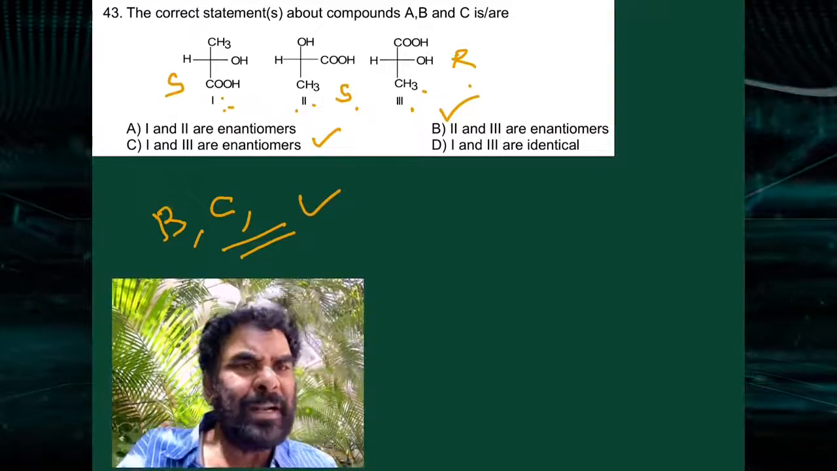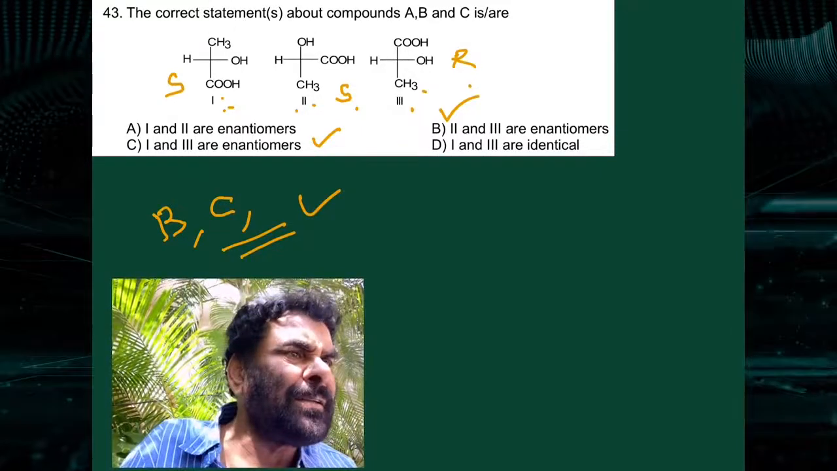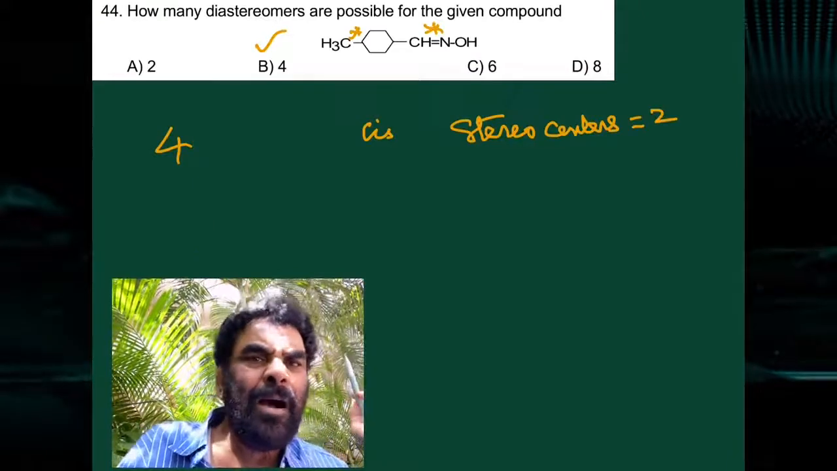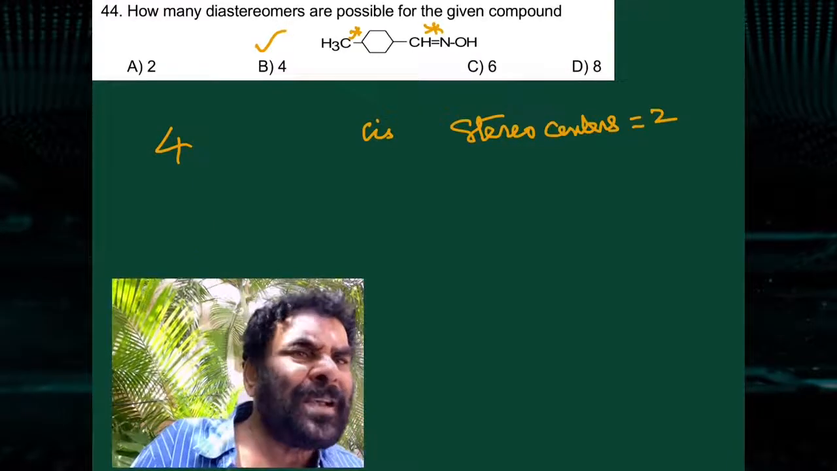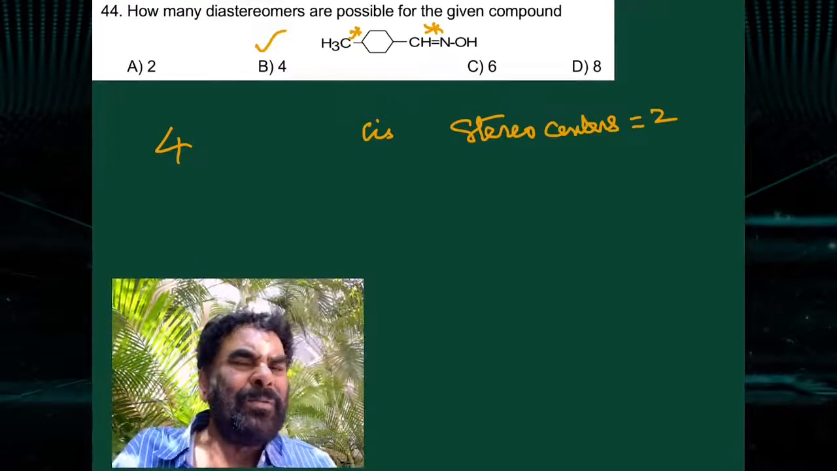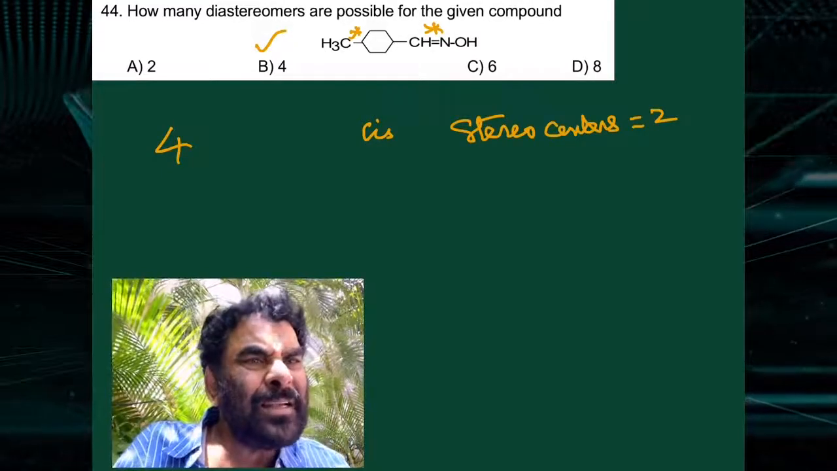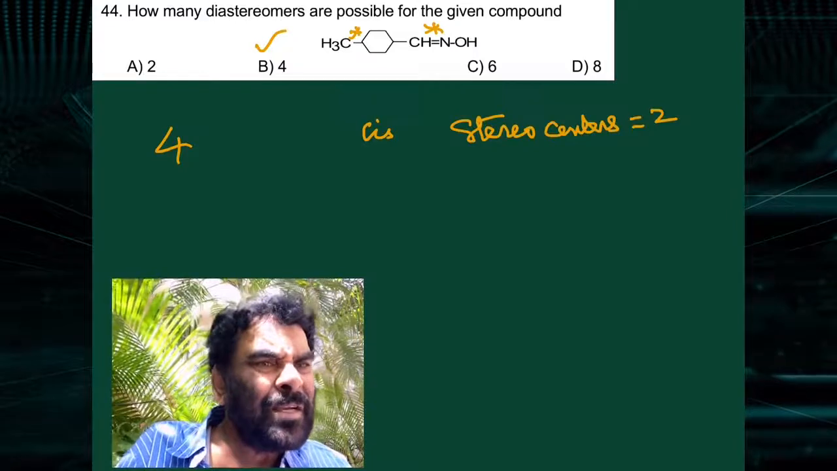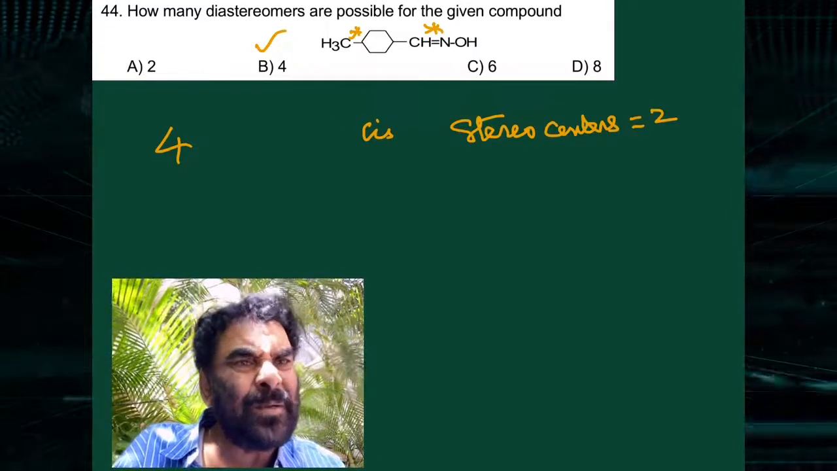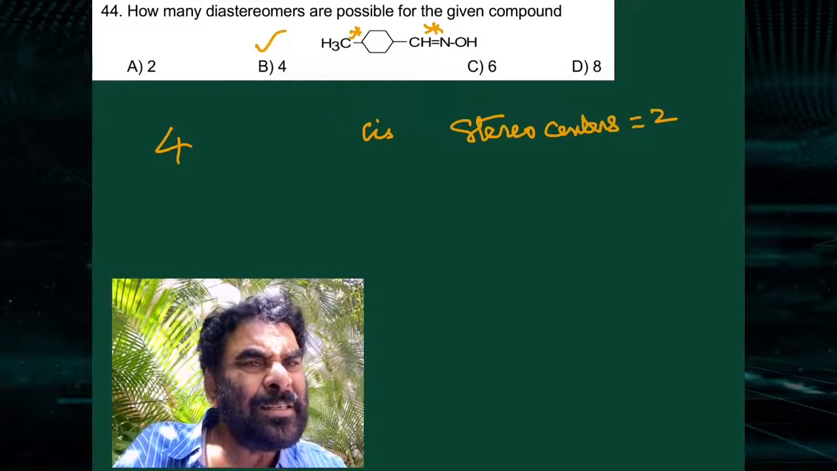I have determined the configuration; you check it. How many diastereomers are possible for the given compound? You see, there is one chiral center, a carbon-nitrogen double bond across which cis-trans isomerism is possible, and here also cis-trans isomerism is possible.